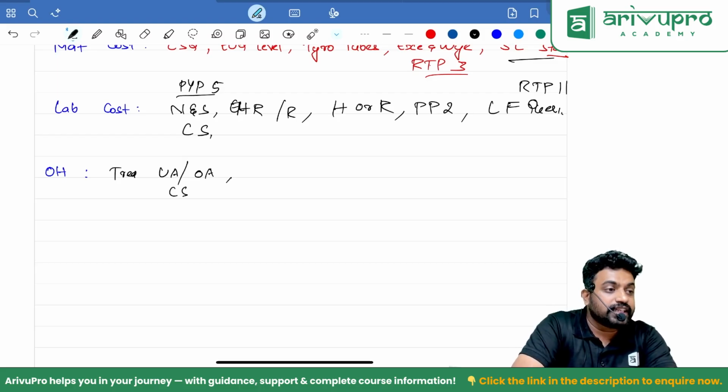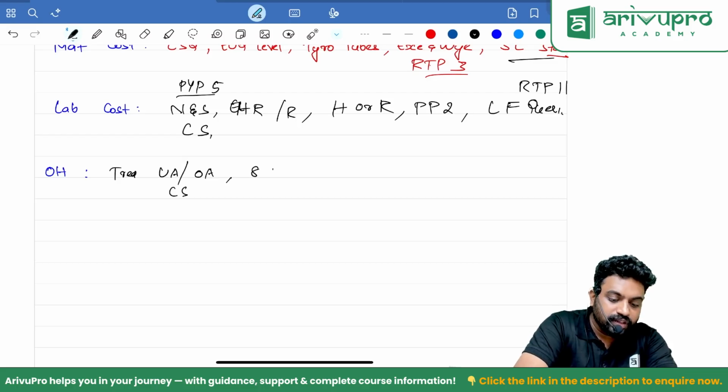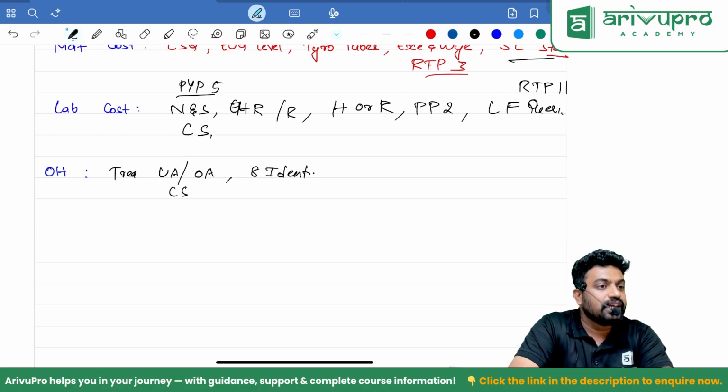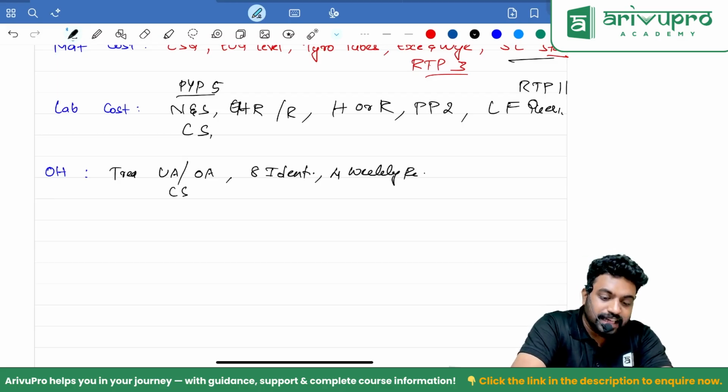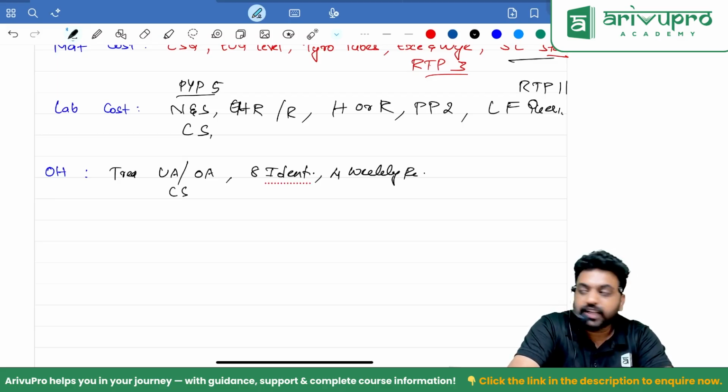And that question of 8 identical machines where 6 workers are available, that one, where you are not going to consider it on the basis of machine hours available, instead you are going to calculate on the basis of labor hours available. And also one more, the 4 weekly period question. Same machine hours only. That one.